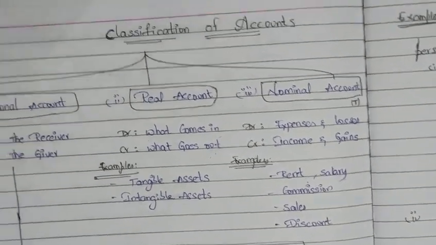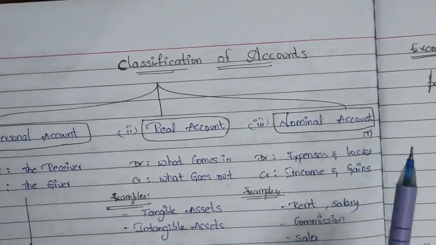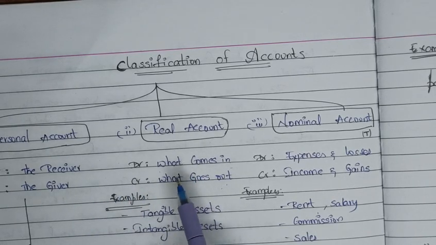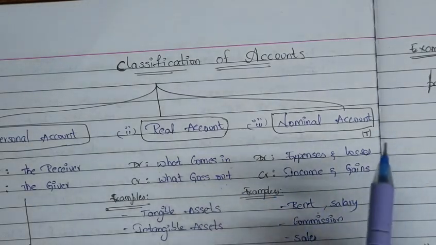In simple terms, every transaction belongs to one of these 3 accounts. So understanding these will help us in recording the journal entries and helps us in identifying and recording the transactions. Keep learning and practicing.